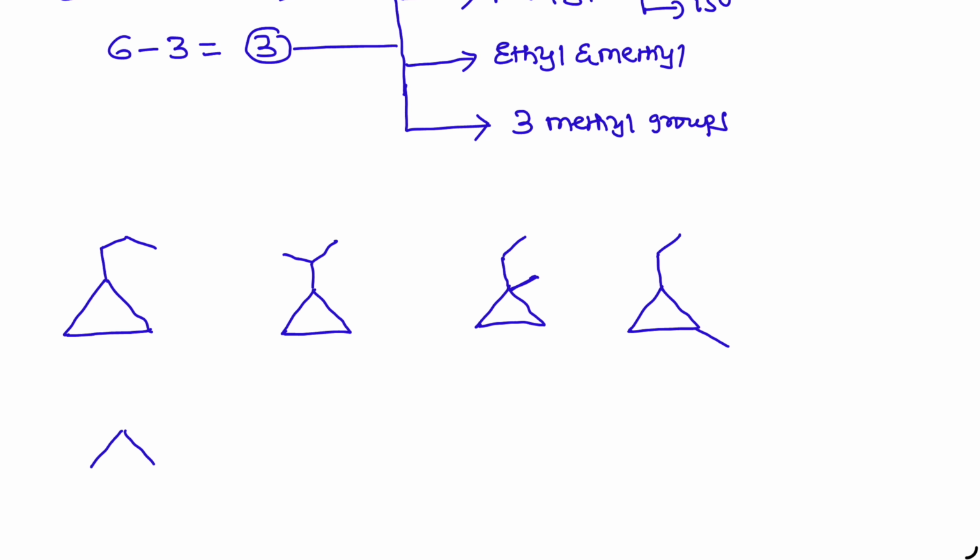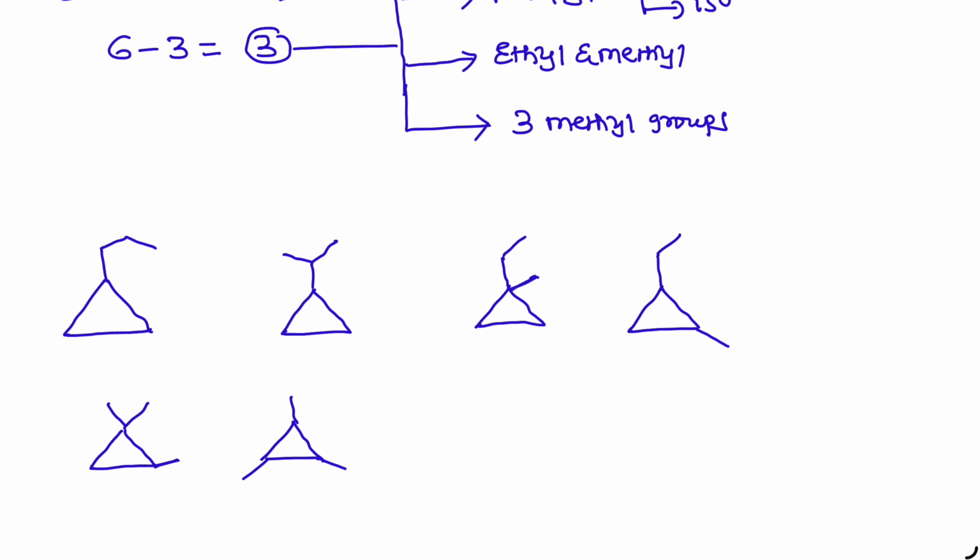Next possibility, 3 methyl groups, 2 methyl groups on one carbon, 1 methyl group on adjacent carbon, or 3 methyl groups on 3 adjacent carbons like this. Here this is 1,1,2 trimethyl, this is 1,2,3 trimethyl, this is 1 ethyl 2 methyl, this is 1 ethyl 1 methyl, this is isopropyl cyclopropane, this is n-propyl cyclopropane.